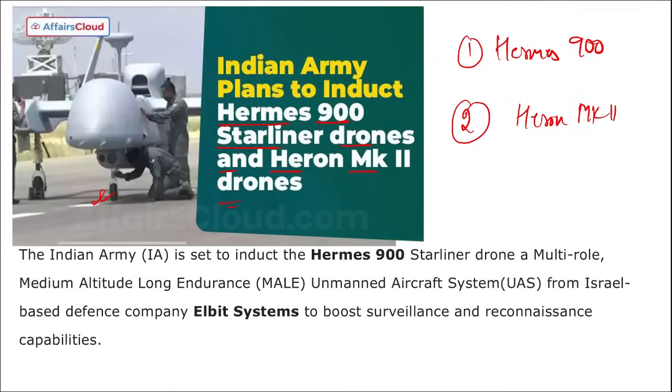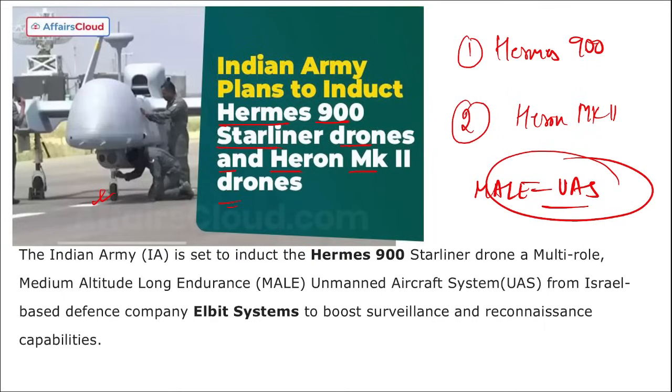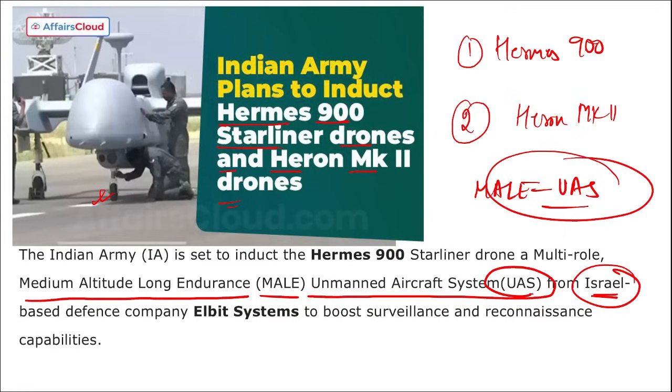Remember, the Indian Army, Indian Navy and Indian Air Force have awarded the contract to buy two MALE UAS from Israel through the fourth tranche of emergency procurement. And what is this MALE? That is medium altitude long endurance unmanned aircraft system, and they will be procured from Israel. Which are the two? They are your Hermes 900 and Heron Mark II drones. These are the two drones that will be procured under MALE, that is medium altitude long endurance unmanned aircraft system, from Israel.